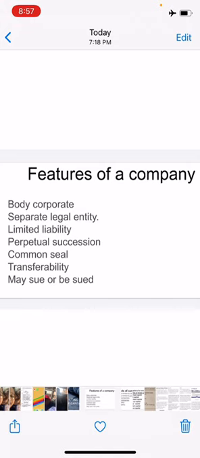Second is separate legal entity. A company has a separate legal entity which is distinct and separate from its members. That means the company and its members are not the same. It can hold and deal with any type of property, it can enter into contracts and even open a bank account in its own name. So this is the second feature of the company.